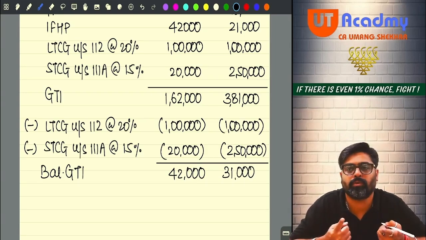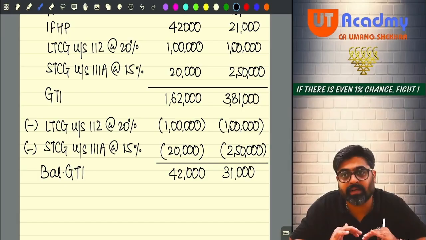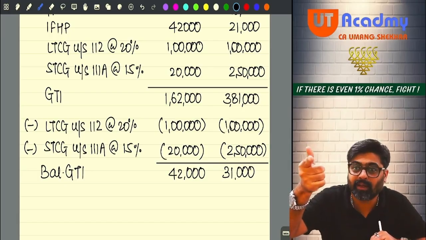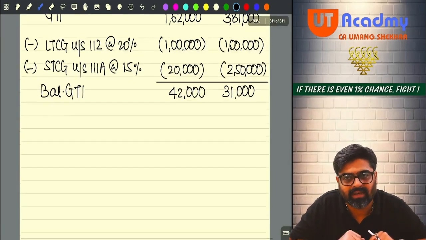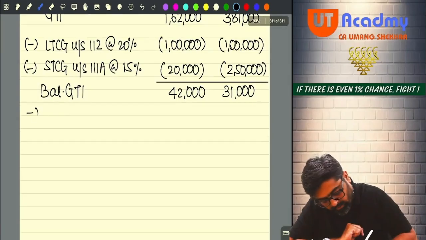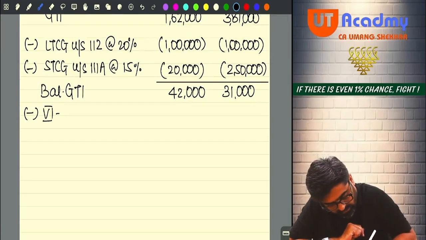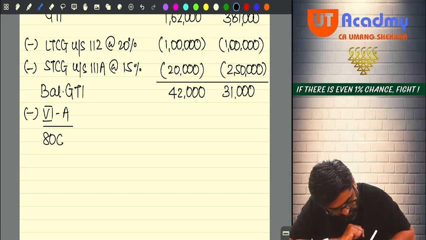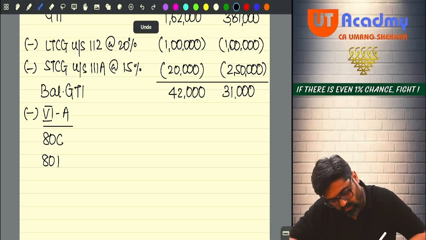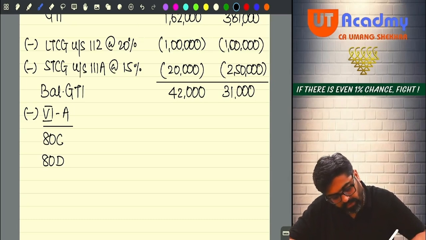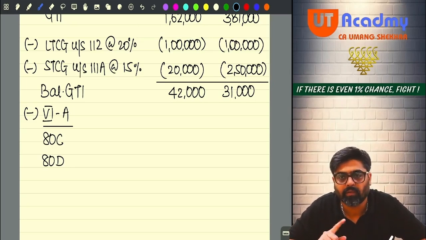Now from this you are supposed to take chapter 6A deduction, and once the deductions are taken, again I will add back the long term gain and short term gain because I have to show that in my total income. Yes or no? So balance GTI minus chapter 6A deductions. First is ATC and second is ATD. Only two deductions are there, no? If I calculate ATC for Rosie, it is 42. Can I claim 42? Yes.